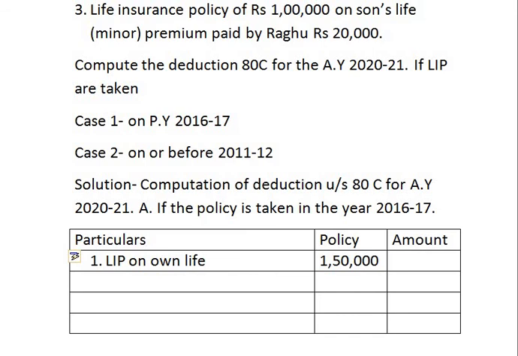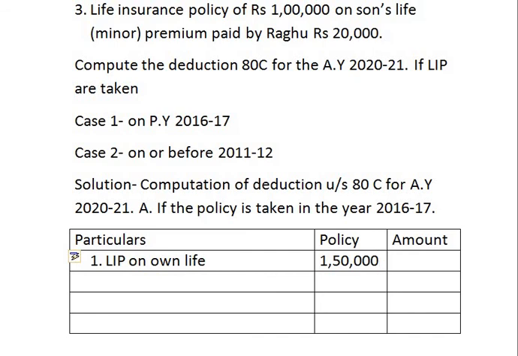If the policy is taken in the year 2016-17, the percentage applicable is 10. And if the policy is taken on or before 2012, then the percentage applicable for deduction is 20%. I hope it is clear to all of you.